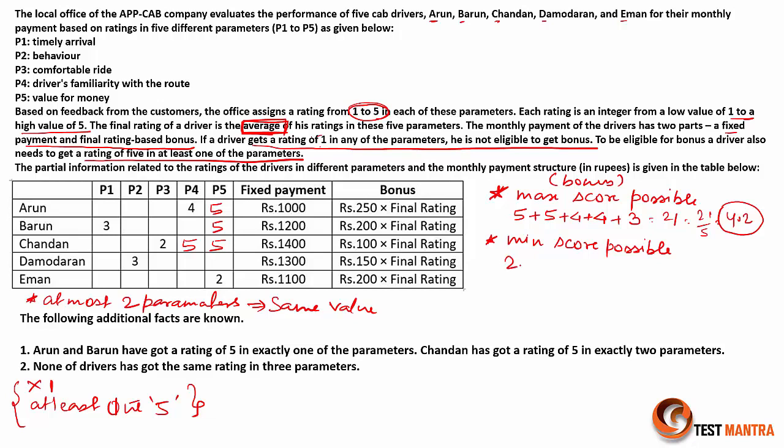Minimum would be nothing but 2, and at most 2 of the parameters will have 2 as a score, then 2 of them can have 3, and at least one 5 should definitely be there, right? So that's the condition here. Total 15, average is nothing but 15 by 5, 3, right? So according to this, minimum 3 as a score and a person can get a bonus, maximum 4.2 and a person can get a bonus, right?